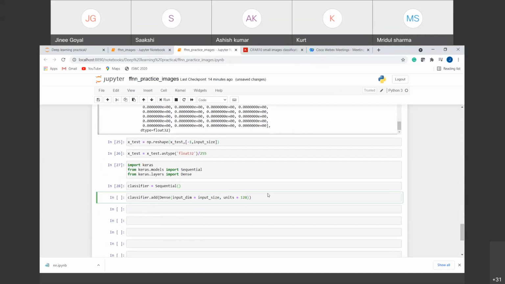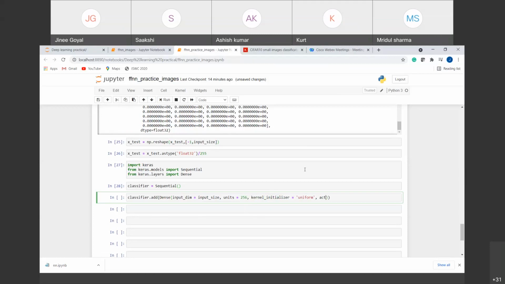You can take any number here. I'm taking, suppose, 256. You can try and test different numbers. Then I was initializing the kernel. You are not supposed to worry about this. It is just initializing the weights here, uniform weights throughout.